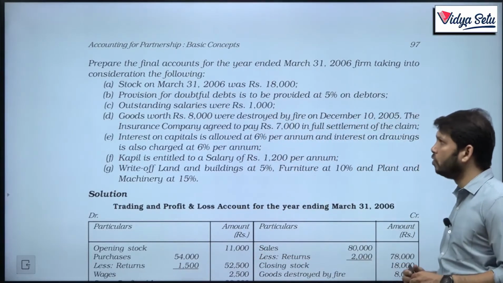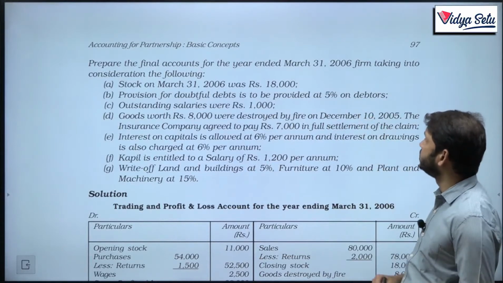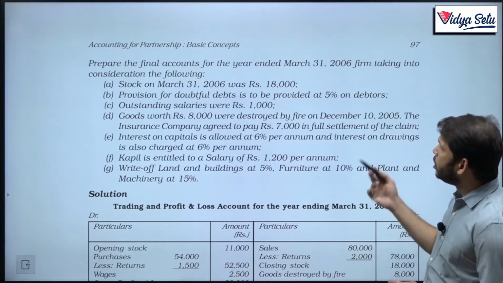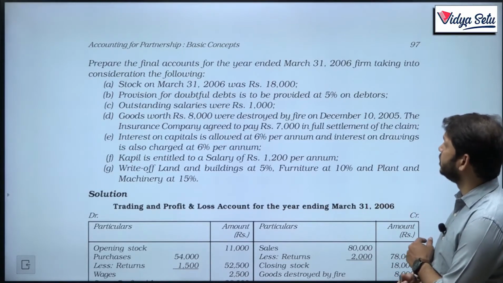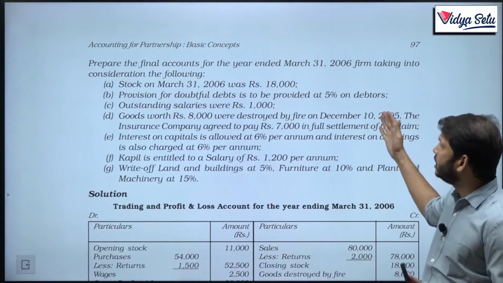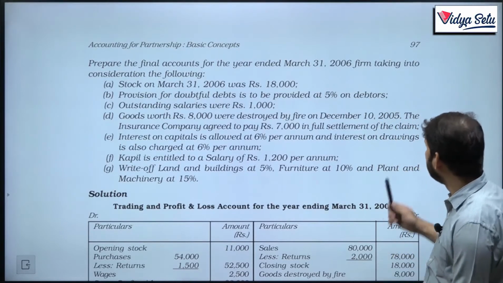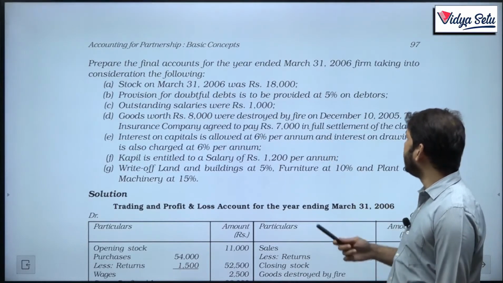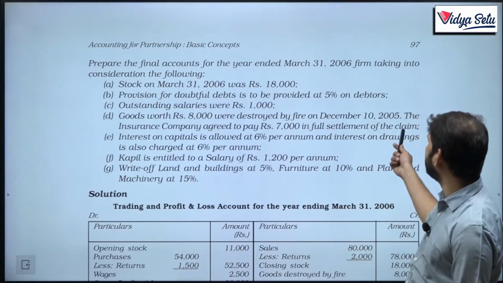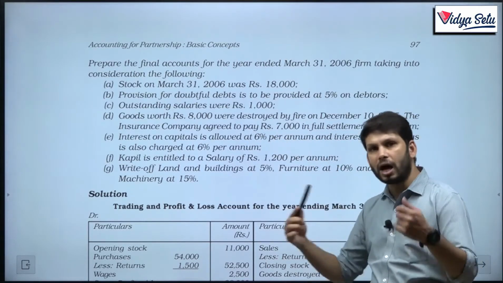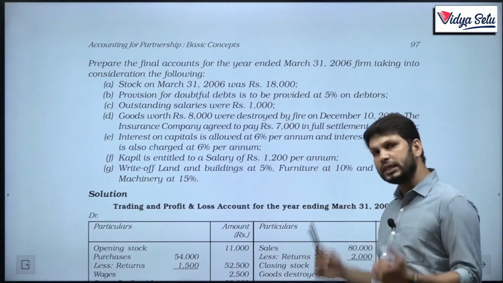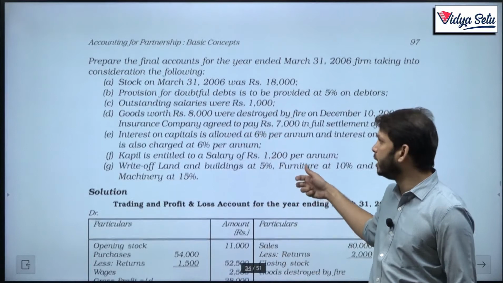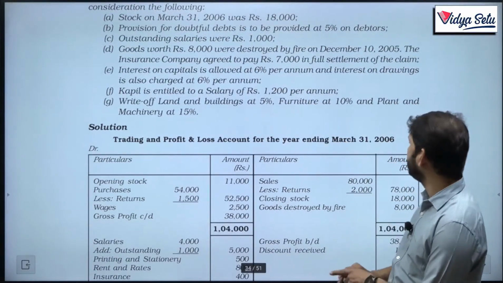Then provision for doubtful debt is to be provided at 5% on debtors. Outstanding salaries were 1000. Goods worth rupees 8000 were destroyed by fire. We have done this adjustment in 11th standard. On 10th December 2005, the insurance company agreed to pay 7000 in full settlement of the claim. That means 1000 rupees is our loss, 7000 is receivable from the insurance company, and our stocks will be reduced by 8000.